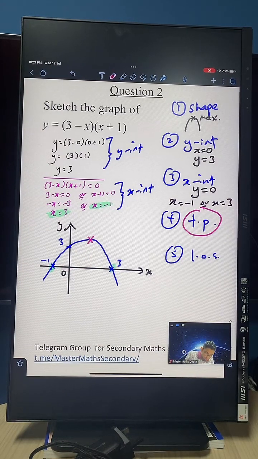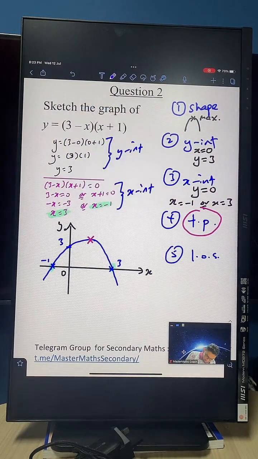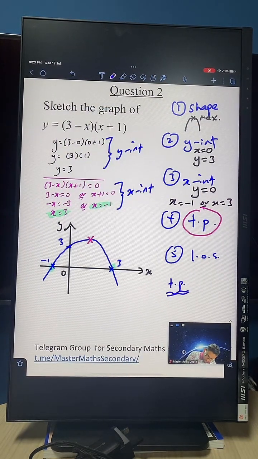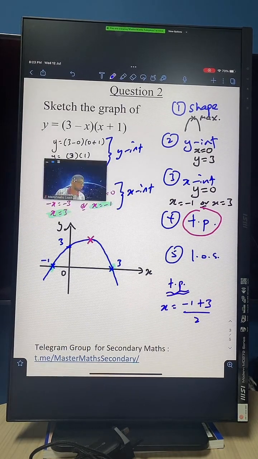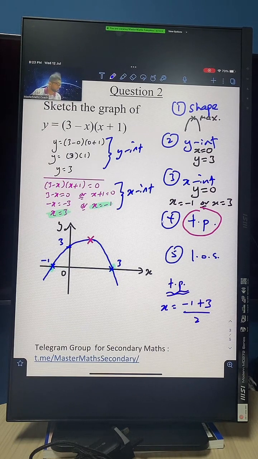Okay, so let's focus on the turning point calculation now. Turning point: the x coordinate is just the 2 x-intercepts averaged out together. So if you can see the 2 x-intercepts, they are -1 here, and then you got 3 here. So you average out. What's the meaning of average? Just add the 2 x-intercepts and divide by 2. When you do that, you get 2 at the top. 2 divided by 2 is just 1. So x is 1.